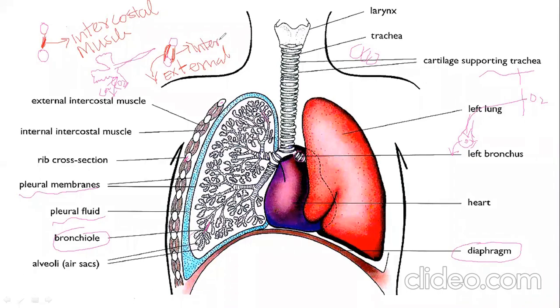Both muscles are antagonistic to each other. Antagonistic means if one contracts, another will relax. If one relaxes, another will contract. This is a general terminology. Antagonistic means that they are working opposite of each other, just like tricep and bicep muscle. Is it clear? And this contraction and relaxation of internal and external intercostal muscle play an important role during exhalation and inhalation. Okay?